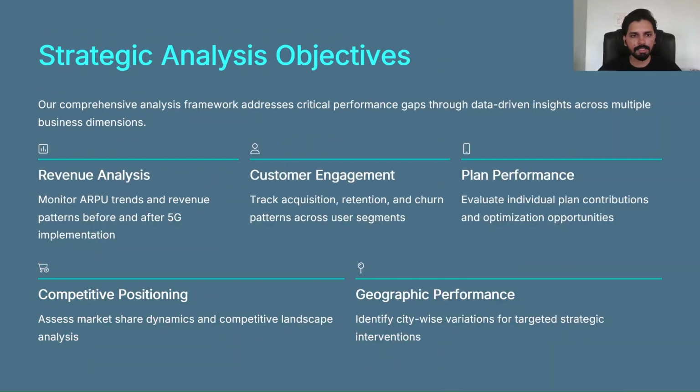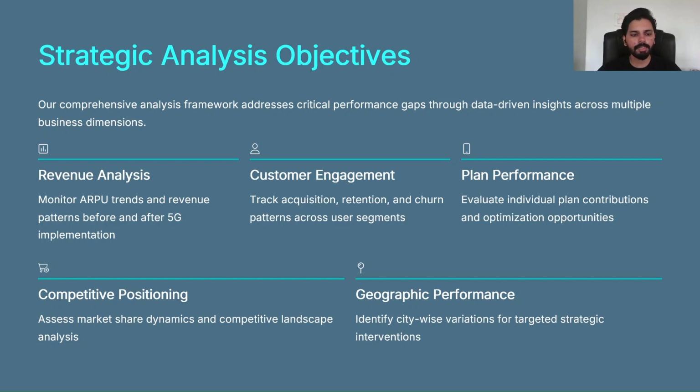Now let's understand the objectives of this analysis. First one is the revenue analysis. We will monitor the average revenue per user trend and also revenue patterns before and after 5G implementation. Second, we'll do the customer engagement. We'll track the acquisition, retention, and churn patterns across user segments. Third is the plan performance. We will evaluate individual plan contributions and their optimization opportunity.